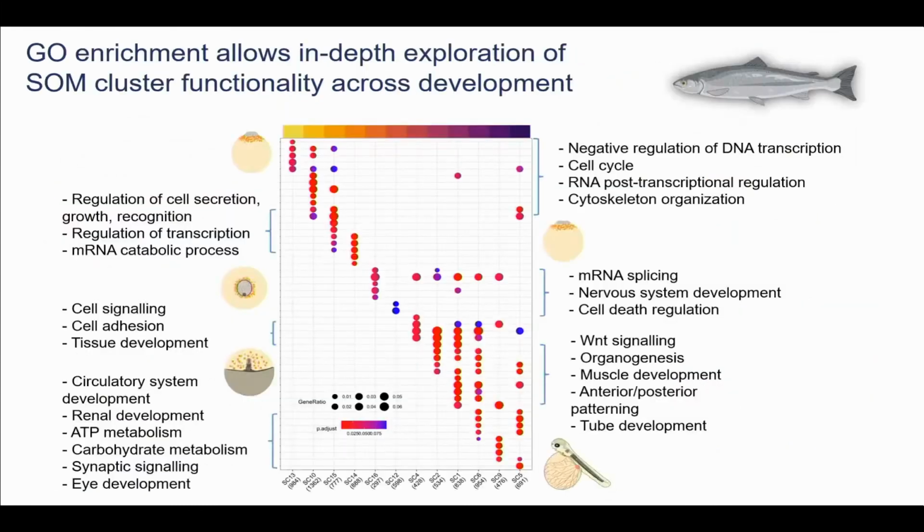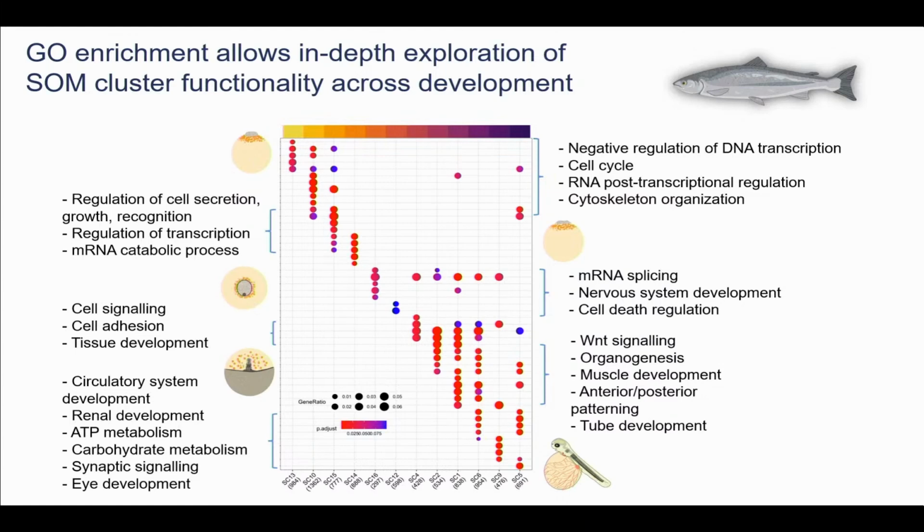I have edited the plots a little bit because each of these is a single term, so it would have been too much of a mess to show here. So I've just curated it a little bit to show what is happening in each rough stage of development. So here we have early embryogenesis, and as we go down, we have terms associated with later development. So we can see that the earlier stages are characterized by the negative regulation of DNA transcription and things like cell cycle. We also have post-translational regulation of RNA and cytoskeleton organization.